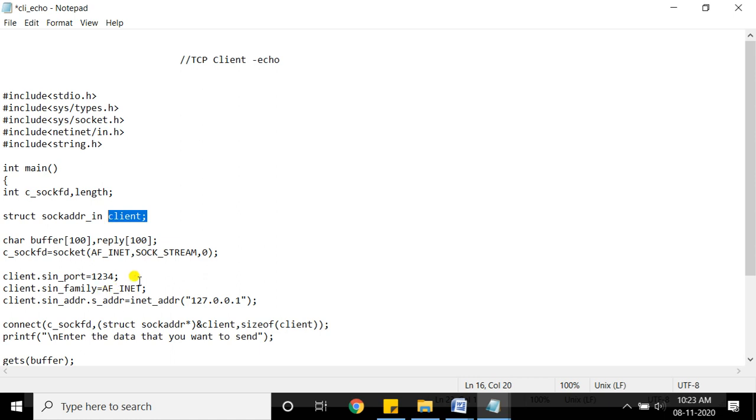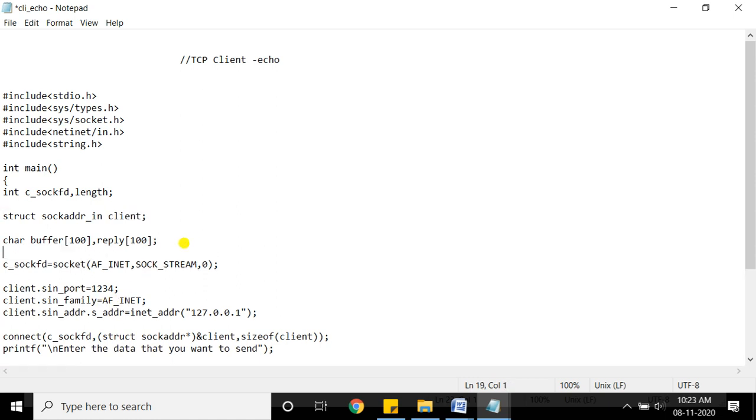Okay, and then the system call that you are going to execute first is the socket system call. Which system call is it? Socket, at the client side also. So client side socket system call, parameters AF underscore inet, sock underscore stream, and 0. Okay, it will return the descriptor. This is of type integer. So it returns an integer value which will act as a socket descriptor. Getting it? Now let's see which is the second system call.